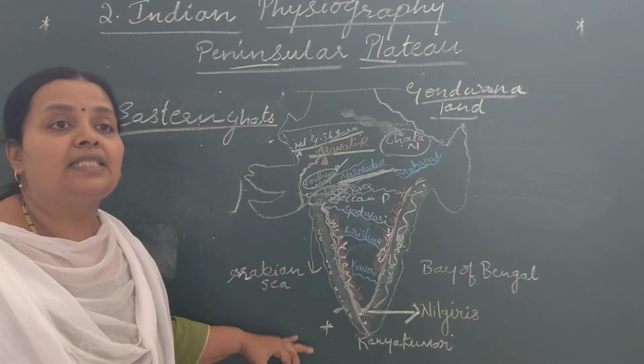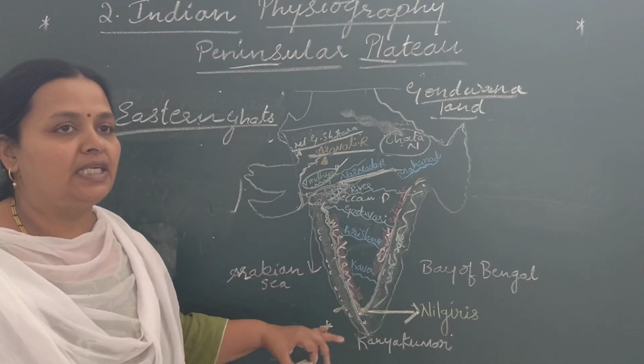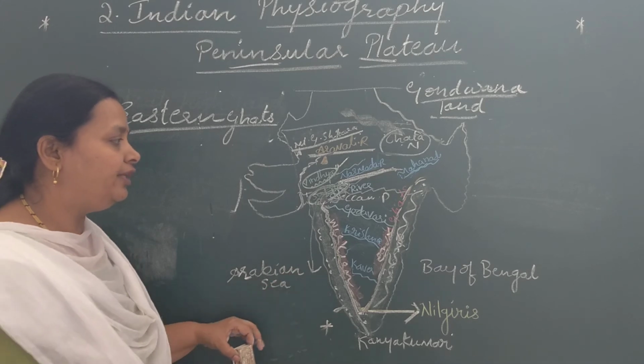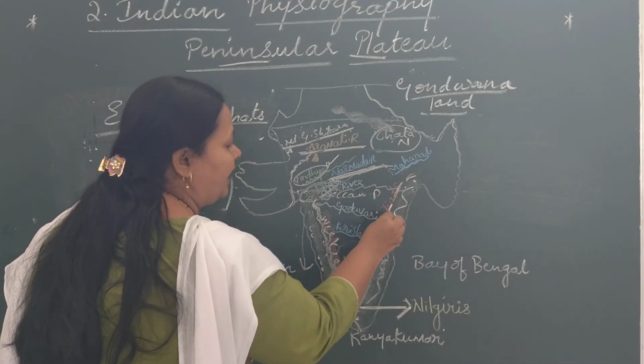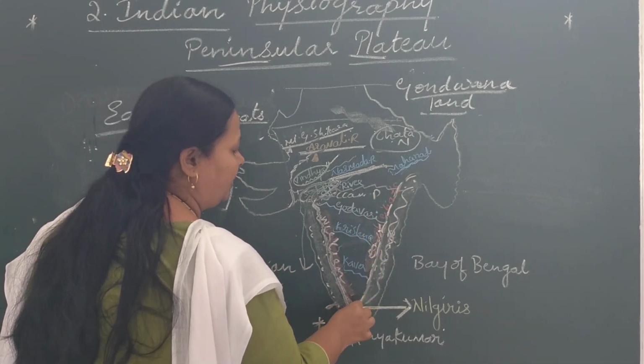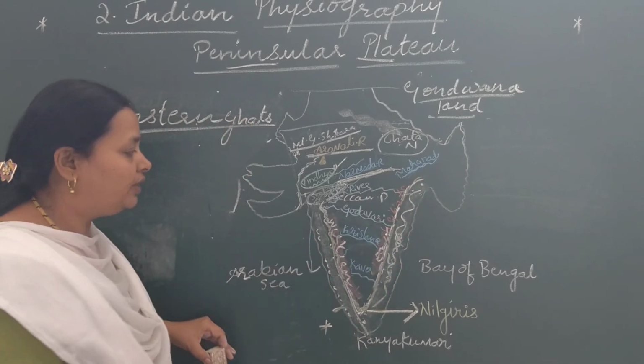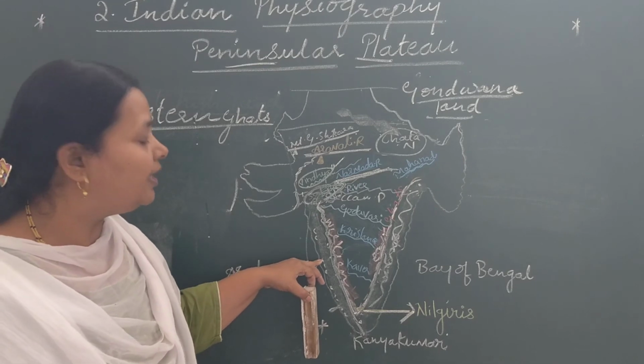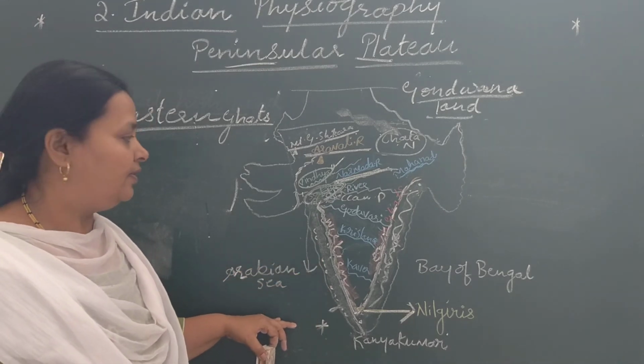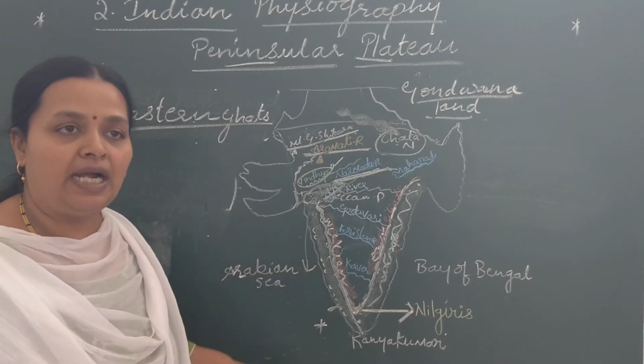These Eastern Ghats are lower than the Western Ghats and they are not continuous. They are broken. There is a gap in the Eastern Ghats. So they are not continuous like the Western Ghats.